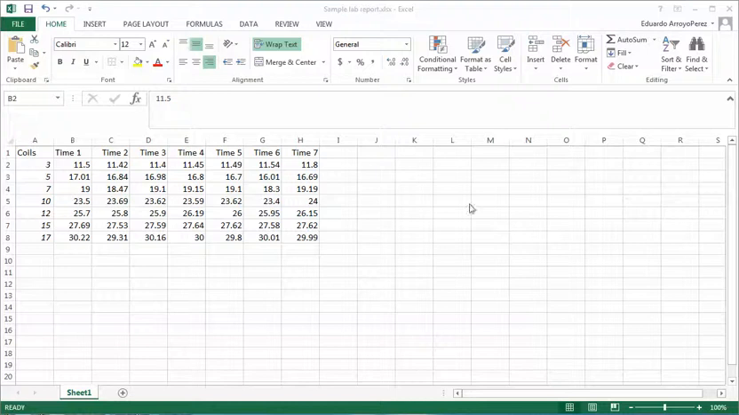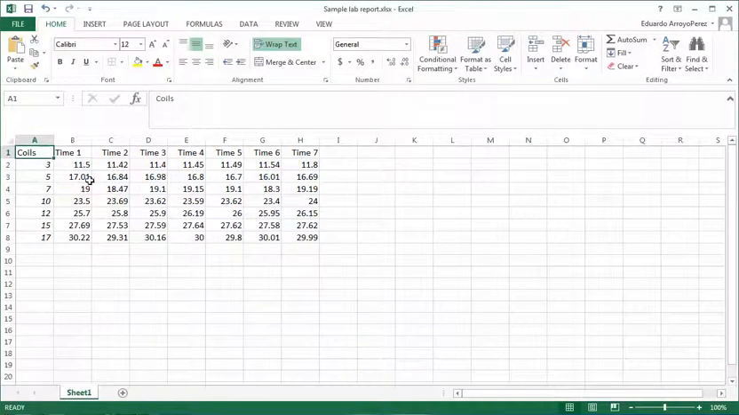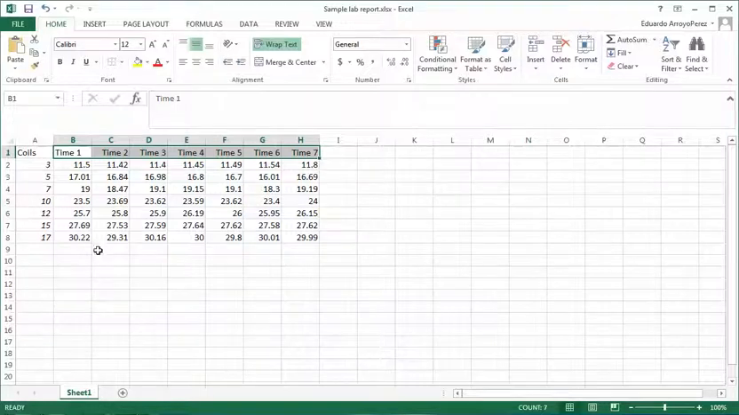Right, so the idea of this video is to show you guys how to do a lab report. And normally you will have something like this. So you will have collected several pieces of data. Normally you have 5 for each attempt that you make, but in this case we have 7. But it really doesn't matter. Either way, it's all gonna work the same way.